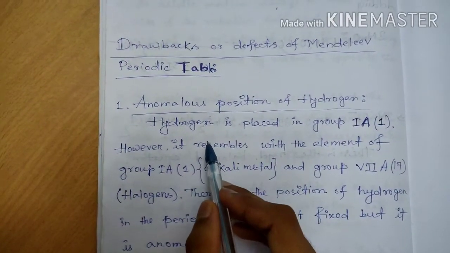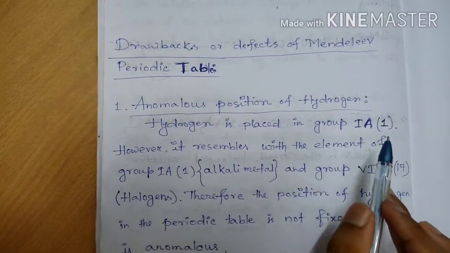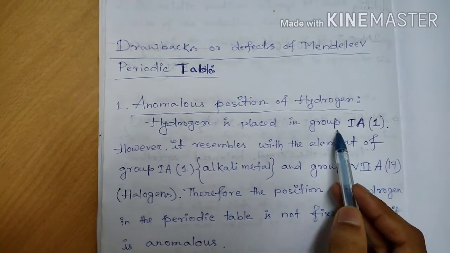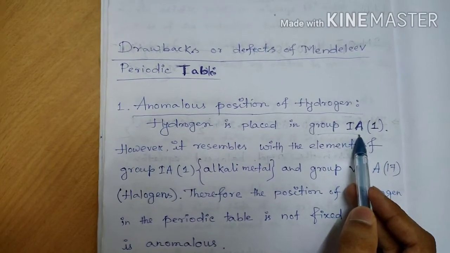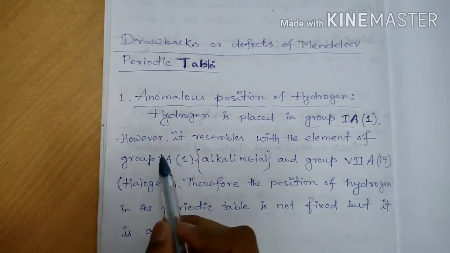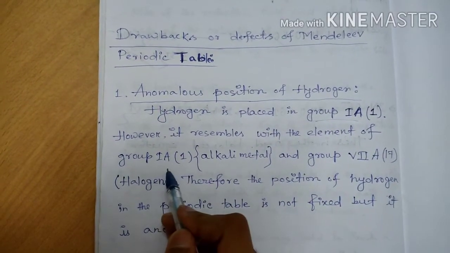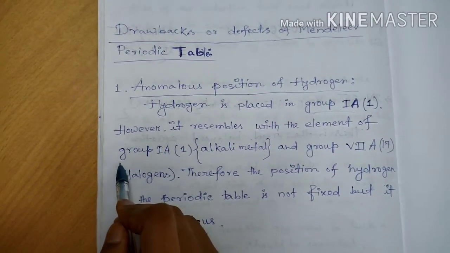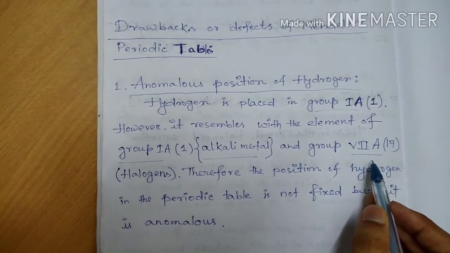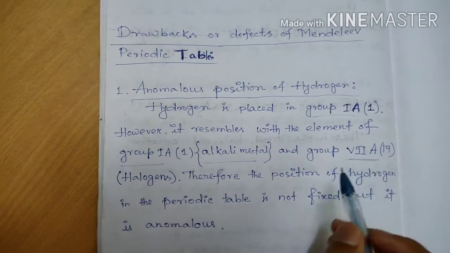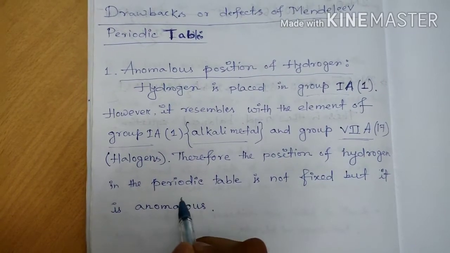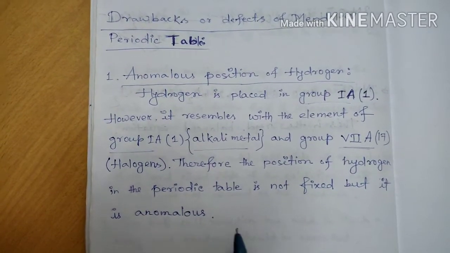So you see hydrogen is placed in group 1A. What is group 1A? I shall explain. Hydrogen resembles the elements of group 1A, which are the alkali metals, and also the elements of group 7A, which are the halogens. Therefore the position of hydrogen in the periodic table is not fixed but anomalous.